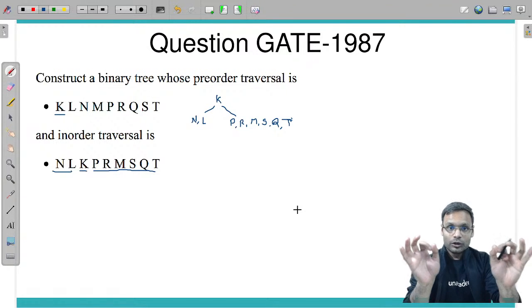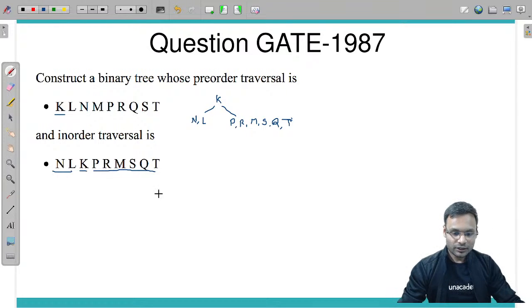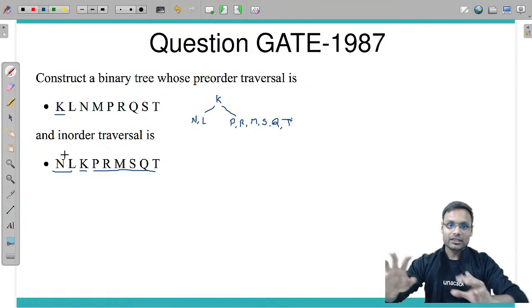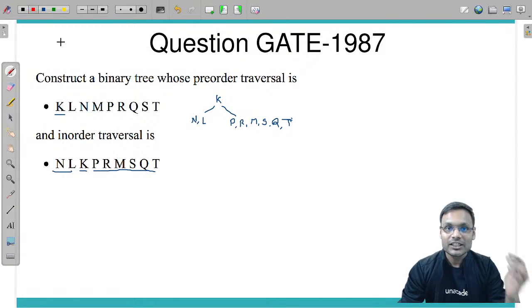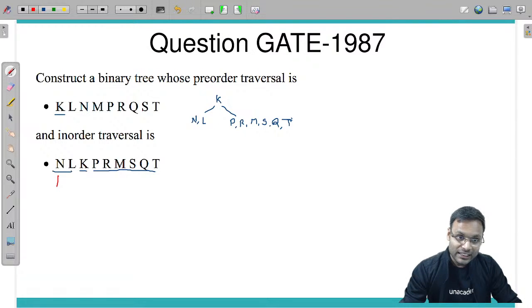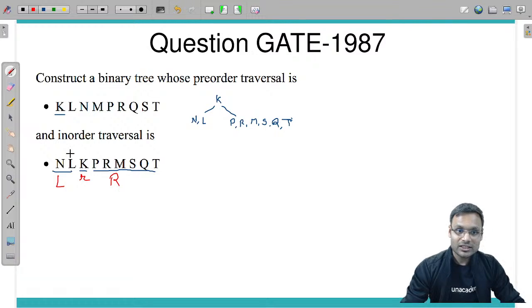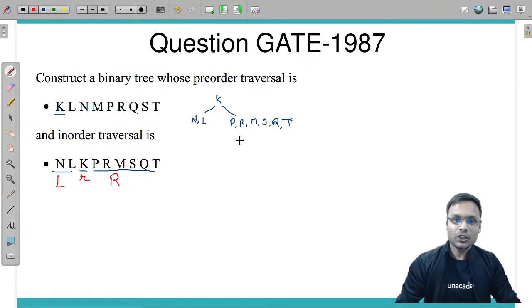With the help of pre-order traversal we have got the root, and with the help of in-order traversal we have got the left subtree and right subtree. How can you say that? In-order traversal's definition says that first we traverse the entire left subtree, then the root, then the right subtree. That's how I got this distinction.